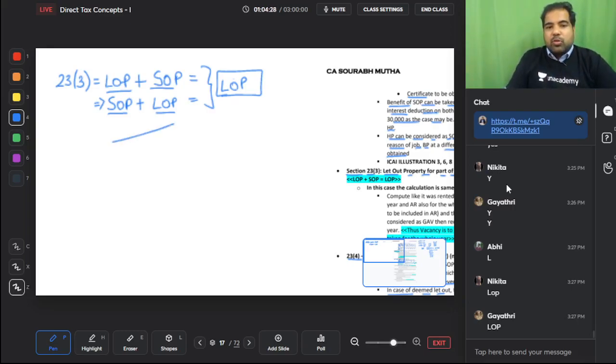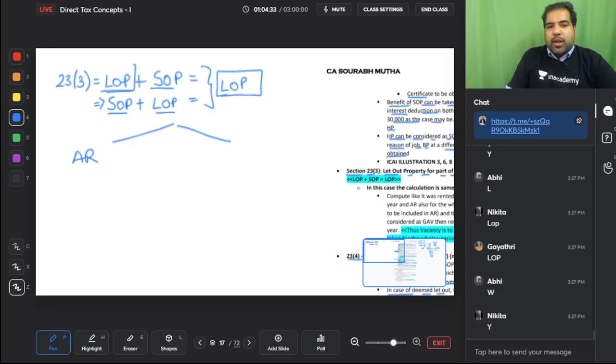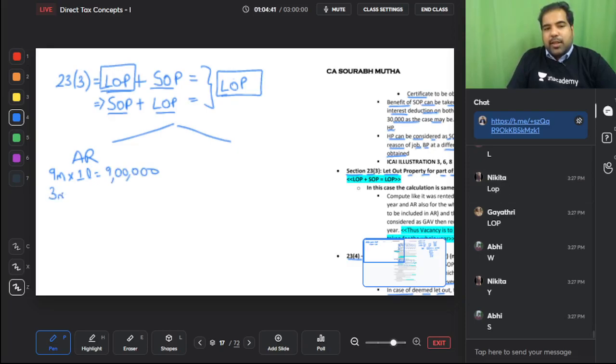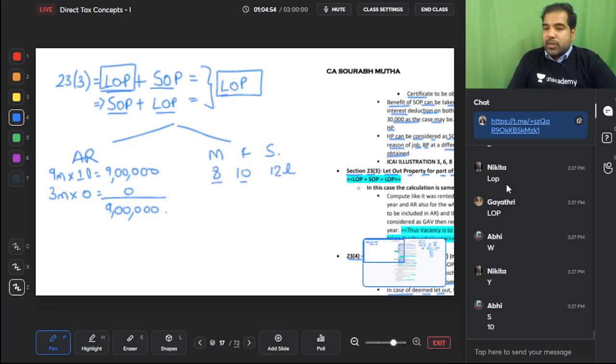That means here also, will you have actual rent? Yes. But for the months you rented it out, let's say for 9 months you rented it out, so 9 months into 1 lakh will be 9 lakh. But for the 3 months that you were staying in it will be 0. So for 12 months it will be how much? 9 lakh. Then they will compare municipality figures the standard. Let's say 8 lakh, 10 lakh and 12 lakh. Which one will you take? 8 or 10, whichever is higher, subject to 12 lakh. So your ER will be 10 lakhs.